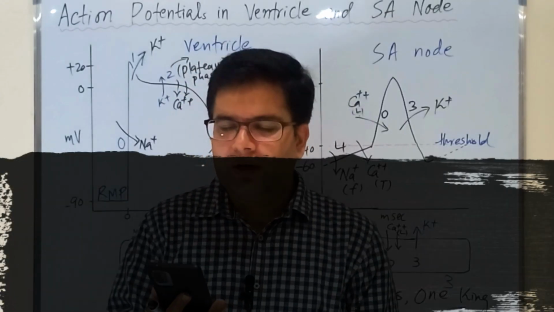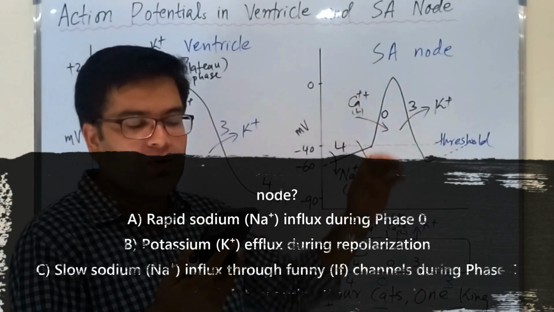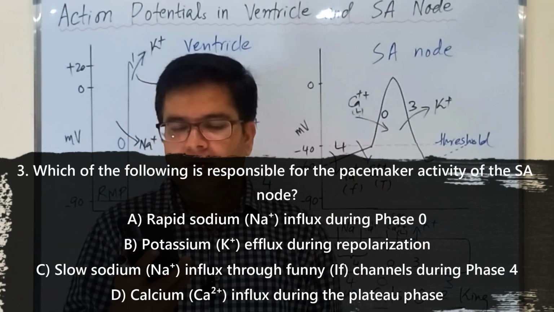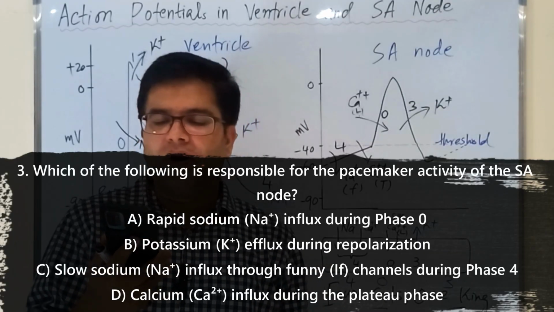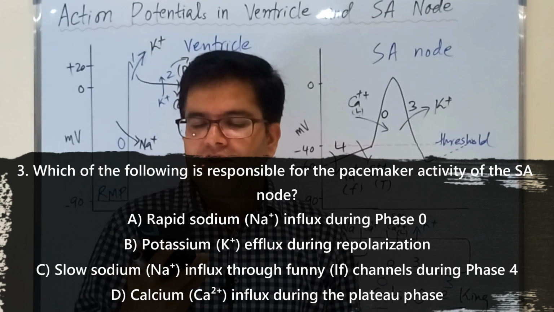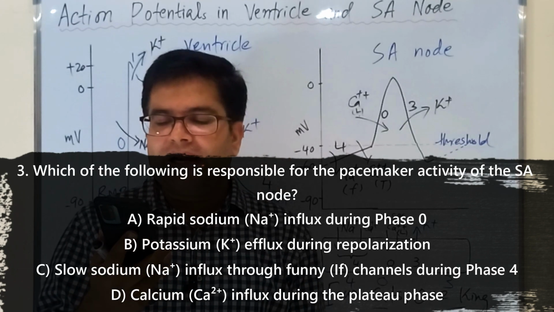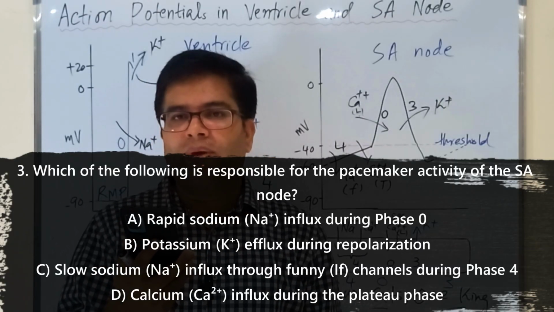Now the last MCQ is: which of the following is responsible for pacemaker activity in the nodal fibers? The options are: A, rapid sodium influx during phase 0. B, potassium efflux during repolarization. C, slow sodium influx through funny channels during phase 4. And option D, calcium influx during the plateau phase. You will answer this question in the comment section.